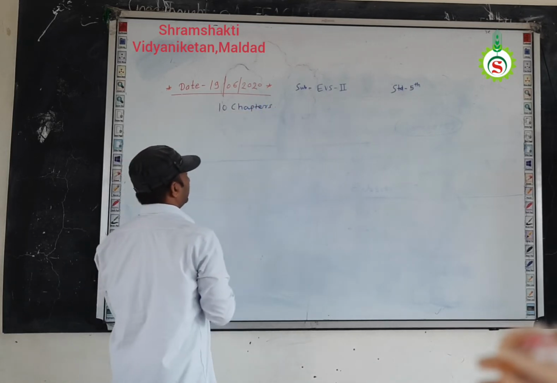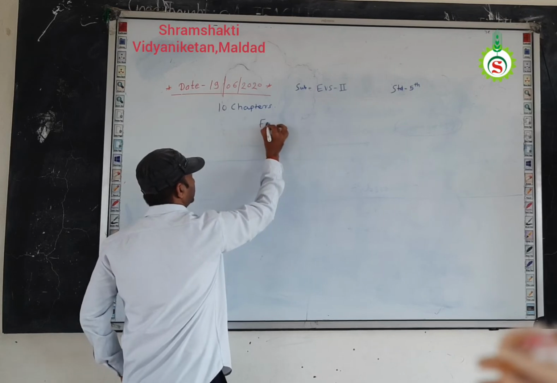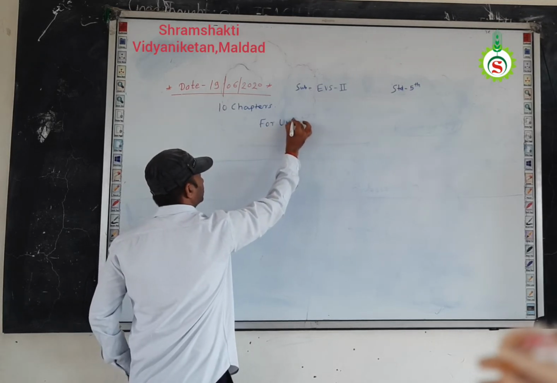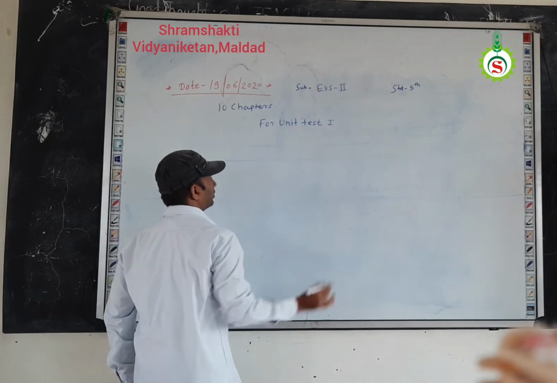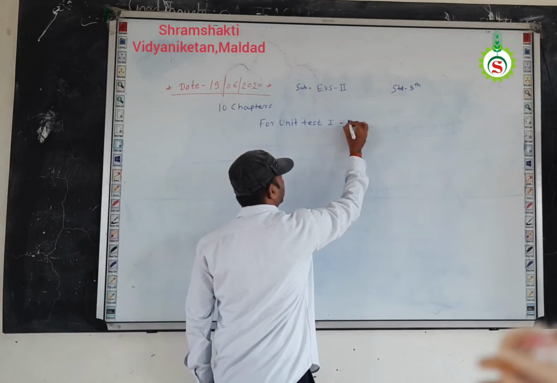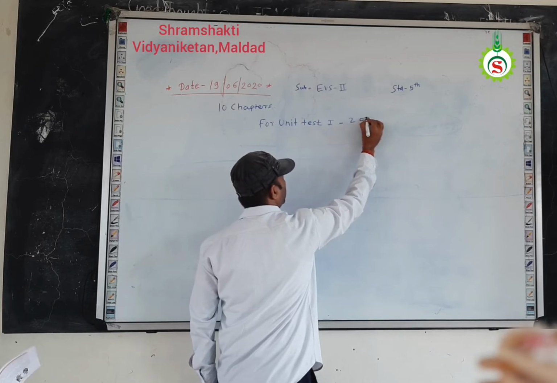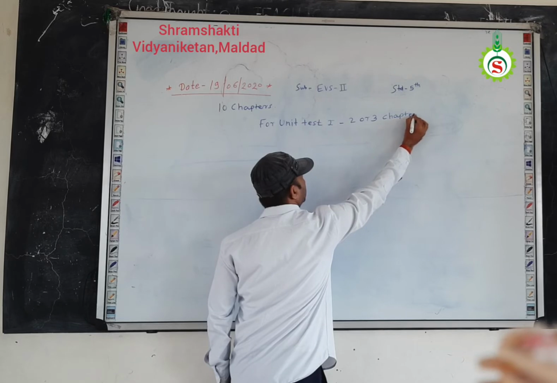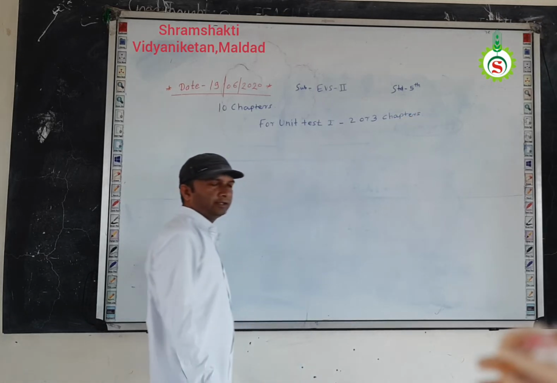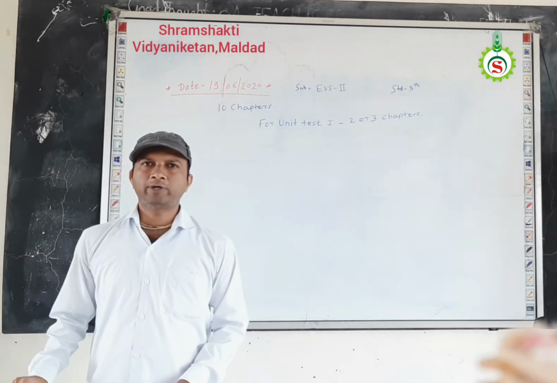Out of which, for unit test, we have 2 or 3 chapters. Means chapter number 1 to chapter number 3 we are going to study.